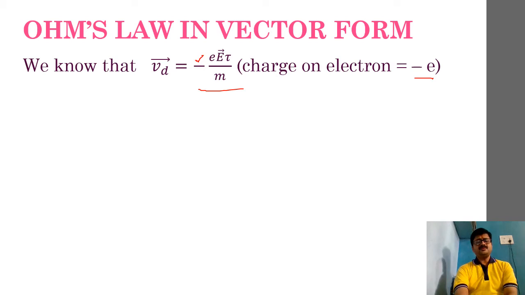Remember our equation in scalar form was Vd is equal to small e capital E into tau divided by m. In that, if I substitute minus e as charge, then it will provide me the direction for drift velocity. Thus it will become a vector equation. Fine. So this is what we are learning now.